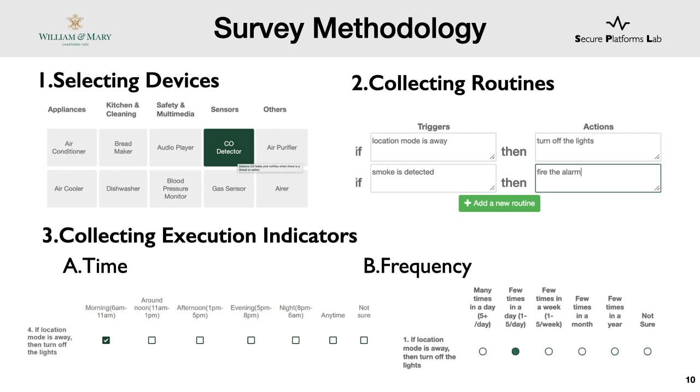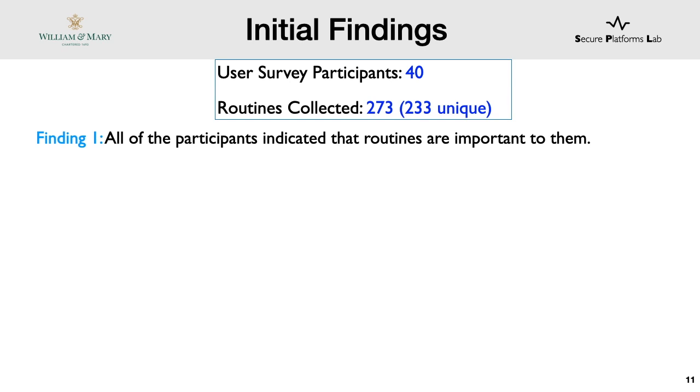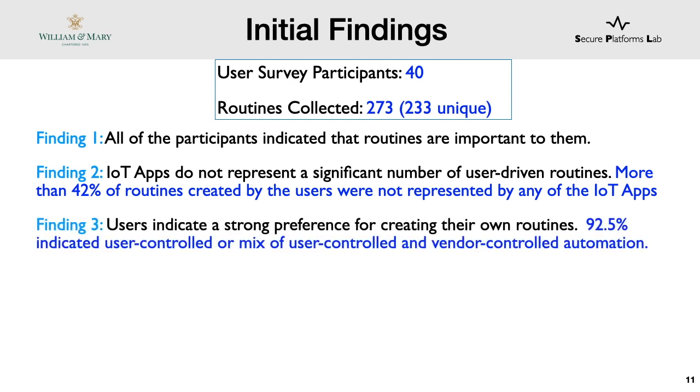Using this methodology, we collected 273 routines from 40 participants, and just from our preliminary investigation, we found many interesting things about home automation. First, all participants indicated that routines are important to them, which of course motivates our study of automation. Second, IFTTT apps could not represent 42% of the routines specified by our users, which means that there is a significant gap in what developers think people want and what people actually want.